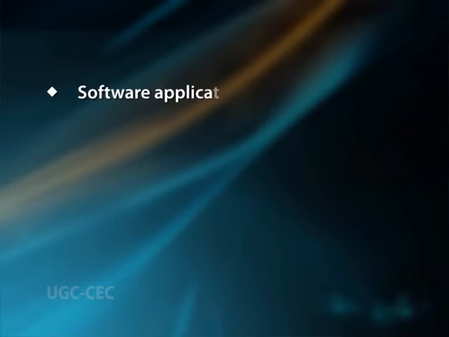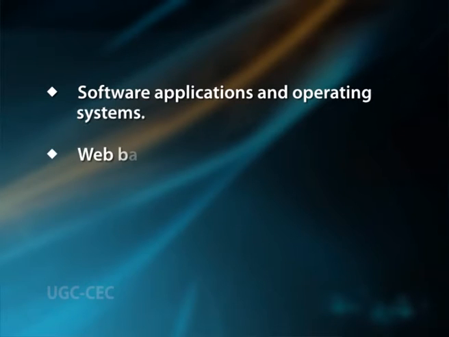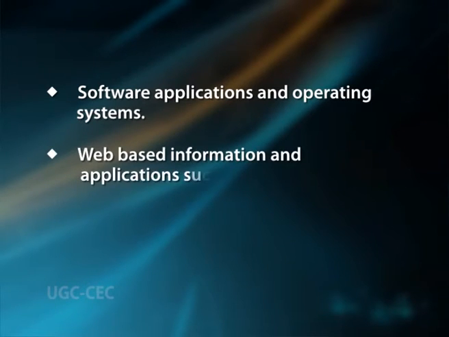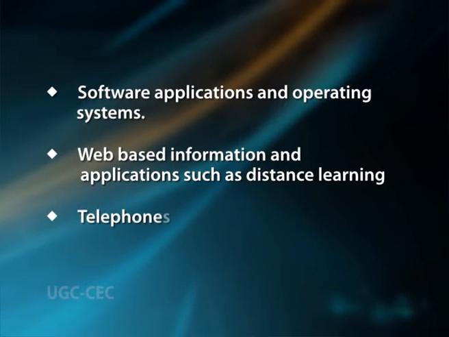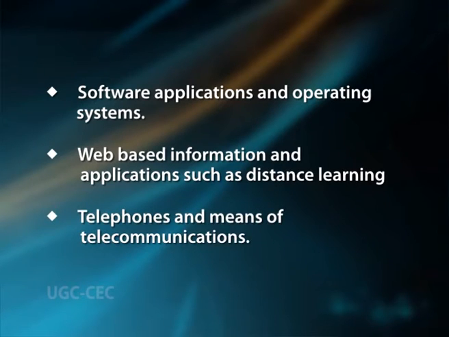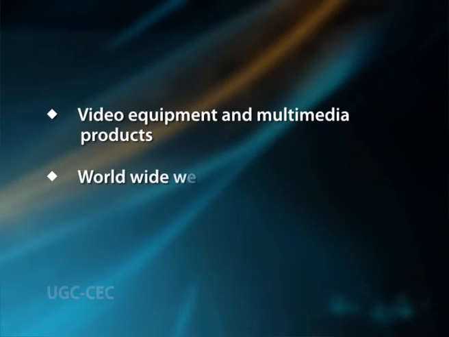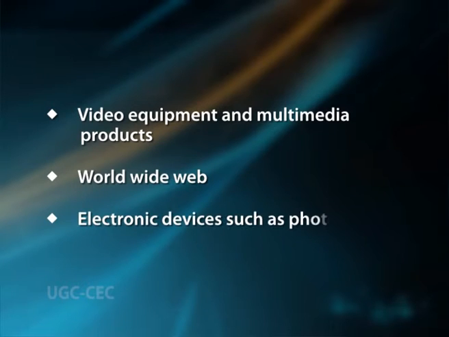IT can be defined as a technology required for the processing of data and other information. The term is commonly used as a synonym for computers and computer networks. This includes the following: software applications and operating systems, web-based information and applications such as distance learning, telephones and means of communication, video equipment and multimedia products, World Wide Web, electronic devices such as photocopiers.